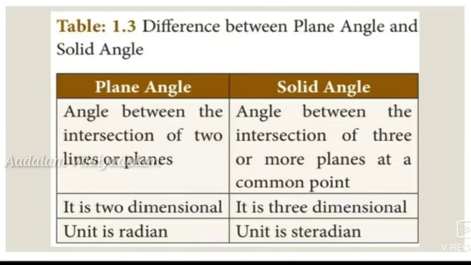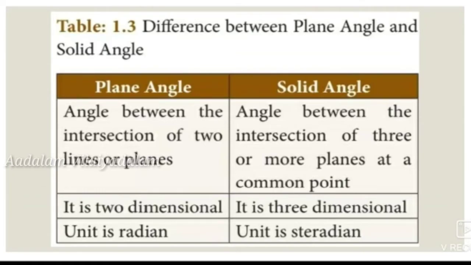Next we learn about the difference between plane angles and solid angles. I hope you understood plane angles and solid angles. The angle formed between the intersection of two lines or planes is known as a plane angle, and the angle formed between the intersection of two, three or more planes is known as a solid angle. A plane angle is a two-dimensional angle, and a solid angle is a three-dimensional angle.